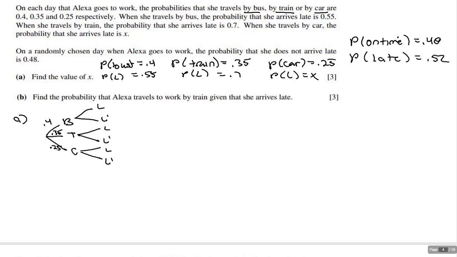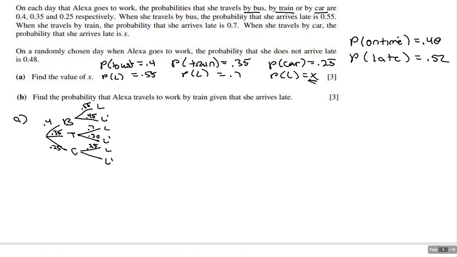So the probability of taking the bus and being late, 0.55. That means the probability of not being late is 0.45. The probability of being late on the train is 0.7. That means that not being late is 0.3. And then on the car, the probability of being late is 0.25, which means the probability of not being late, whoops.